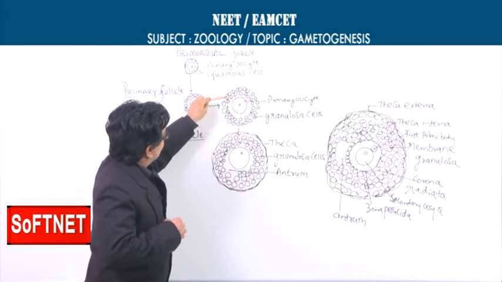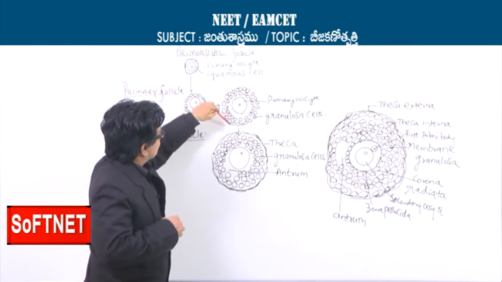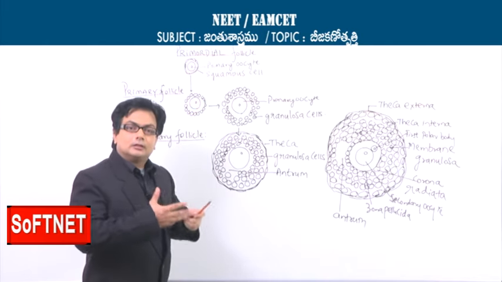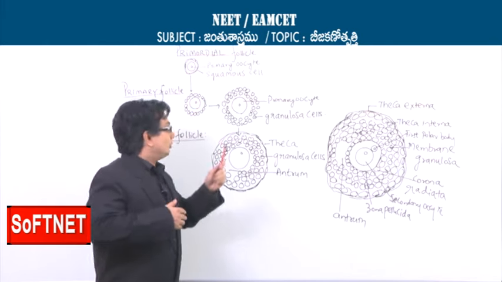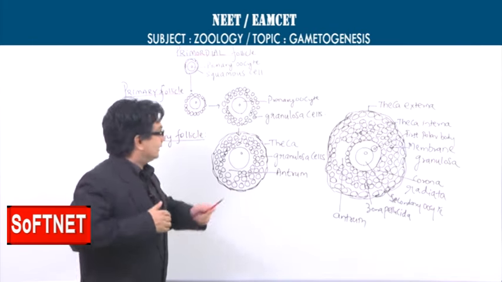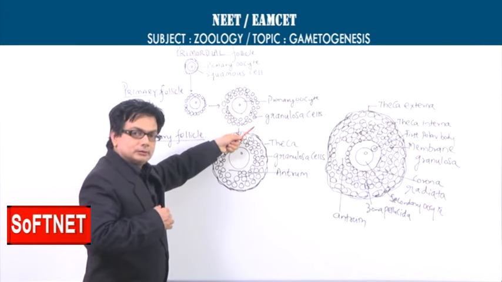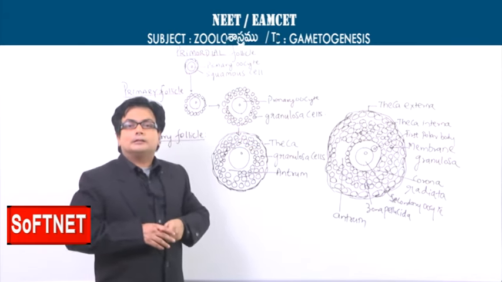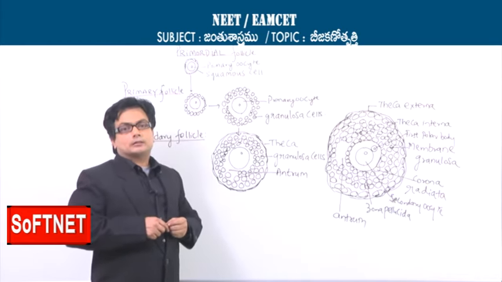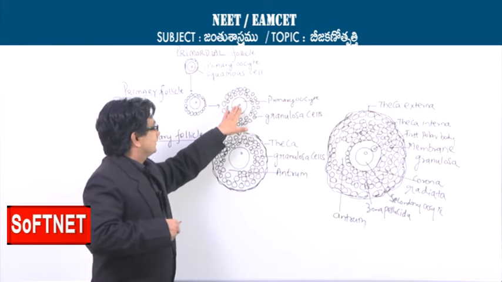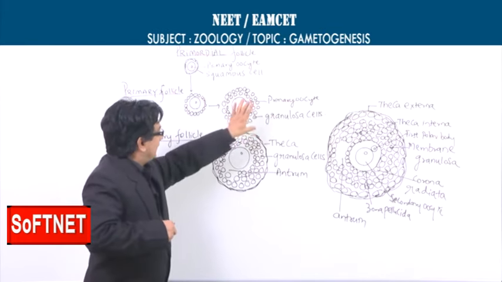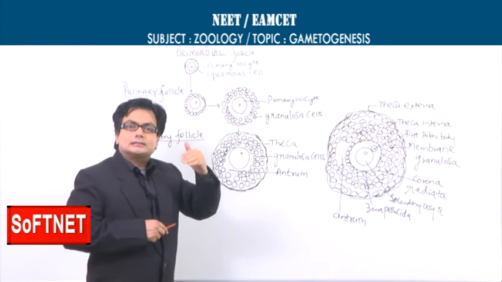This is about one layer, and probably repeated mitotic divisions. These cells increase in number. So what was a squamous cell became a cuboidal cell, and the cuboidal cell is increasing in number, and the layerings will increase one above the other. You can see a multi-layer system, and these cells are called the granulosa cells. Now, the granulosa cells are diploid cells, and of course the primary oocyte is also at the moment diploid. The granulosa cells will increase in their number.